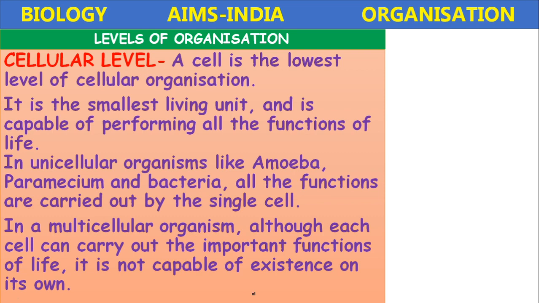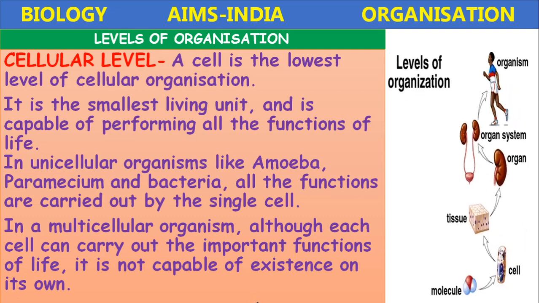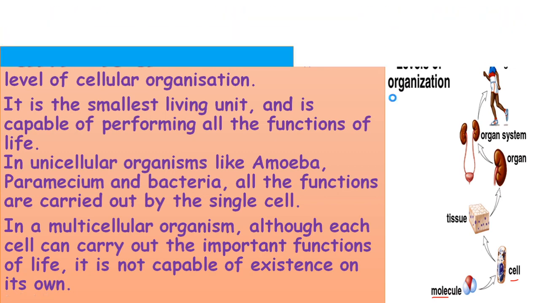So it requires a further level of organization. We have studied up to atoms combining to form molecules, and molecules combining to form the cells. Further, tissues, organs, organ systems and the organism level of organization we are going to discuss.